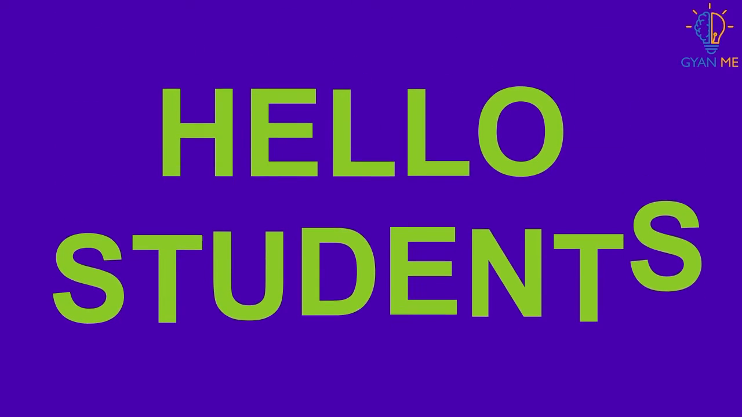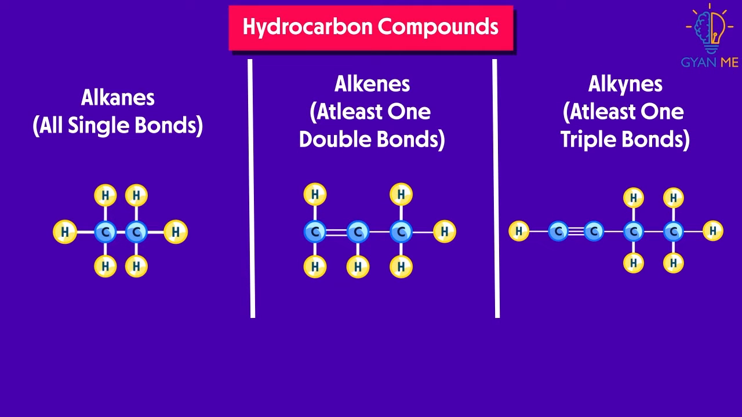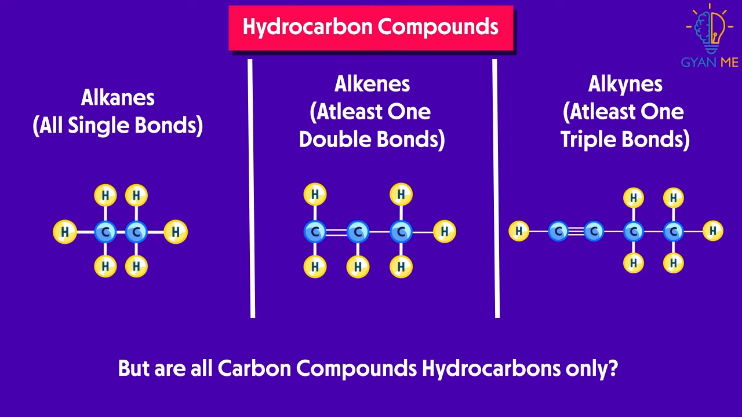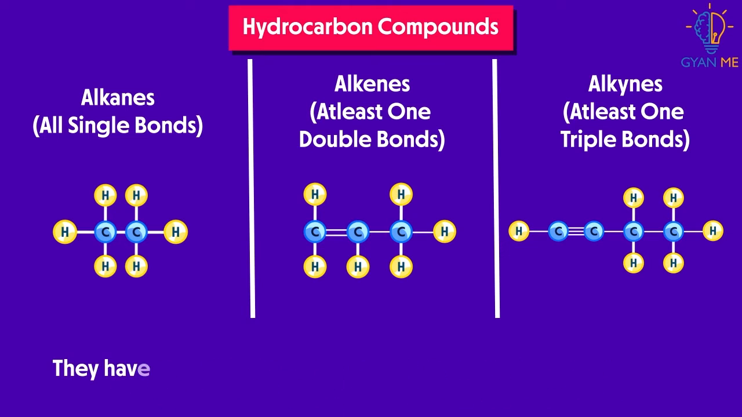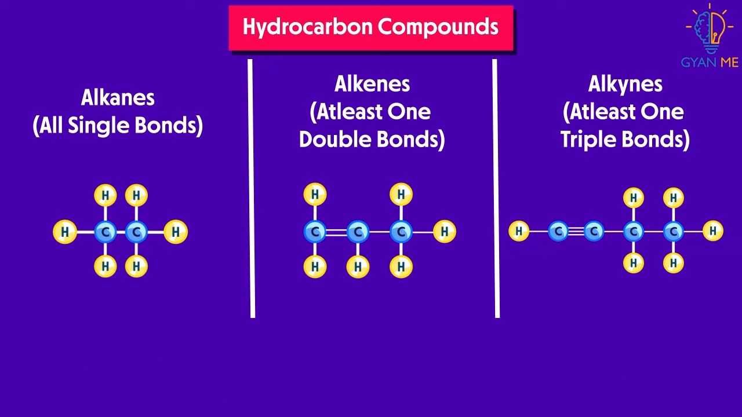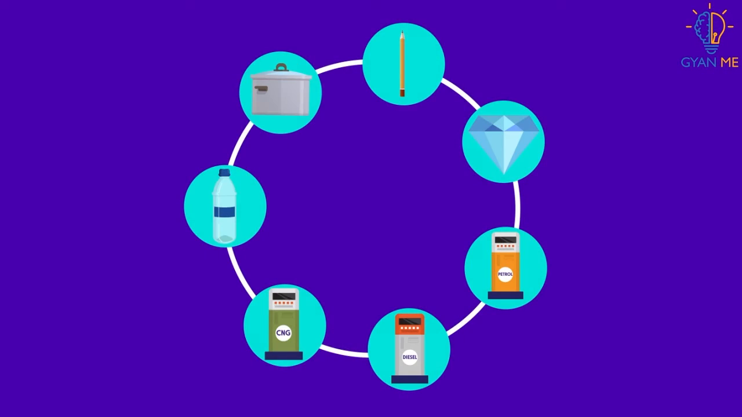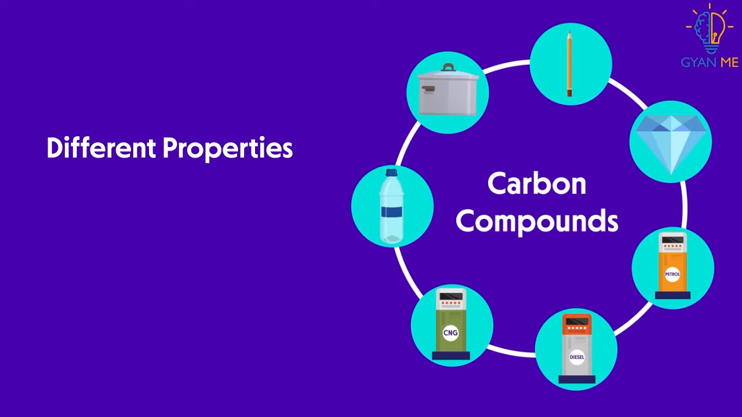Hello students! So far we have learnt about carbon compounds that have hydrogen and carbon together, called hydrocarbon compounds. But are all carbon compounds hydrocarbons only, or do they have any other atoms in addition to hydrogen and carbon? If all compounds had only hydrogen and carbon, then the properties of all compounds would be the same, isn't it? Yes. But this is not true. We know that there are wide varieties of carbon compounds with wide varieties of properties. And these different properties are due to the different elements present in them.